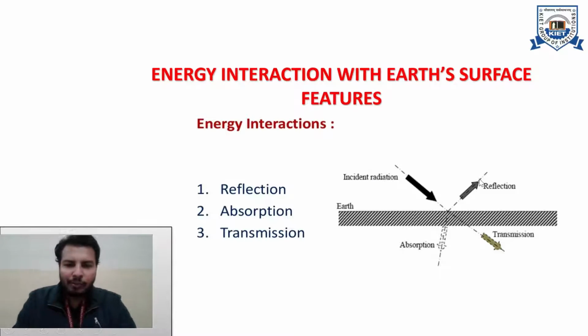So while the energy interacts with the object, transmission can happen, absorption can happen, and the remaining portion will be reflected back. So we know that the amount of energy contained in incident radiation will not be equal to the amount of energy that is reflected back to the sensor. There is some energy loss in the form of absorption or transmission. Okay, so this is basically what is called energy interaction of electromagnetic waves with that object or feature present on the surface of Earth.